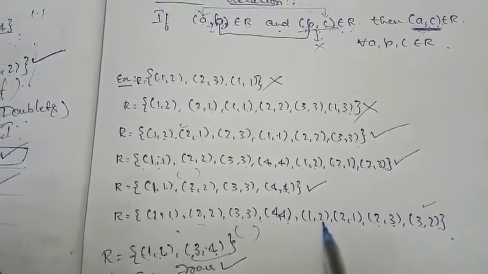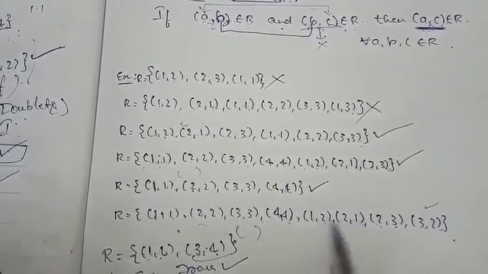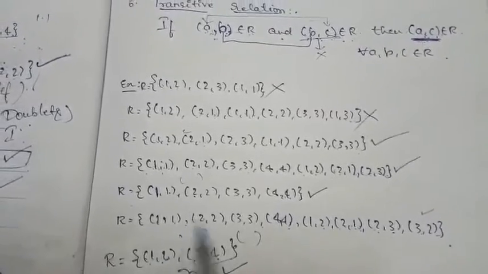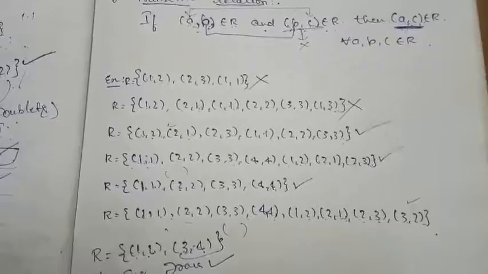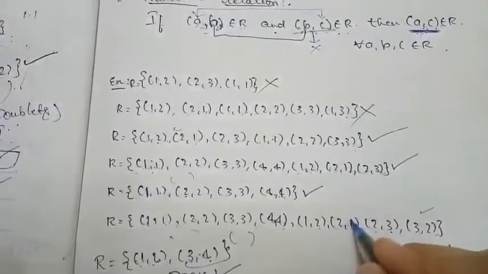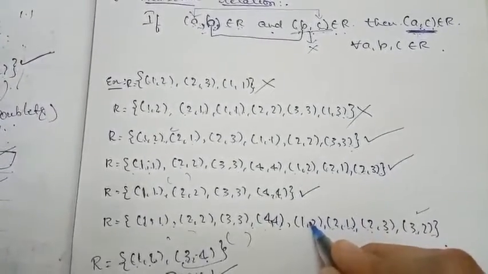The next 1 comma 2, 2 comma 1, 1 comma 1 is already present. 2 comma 1, 1 comma 2, 2 comma 1 is there, 1 comma 2 is there.